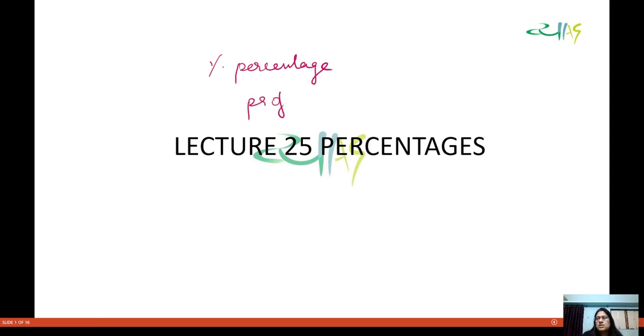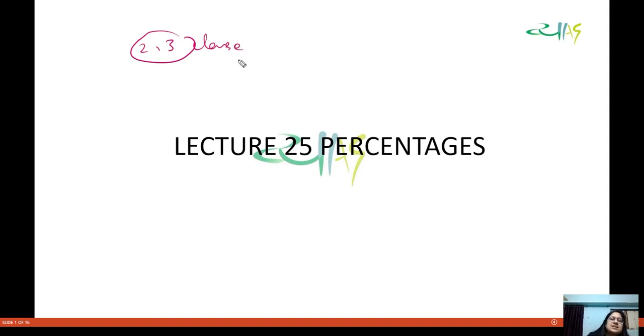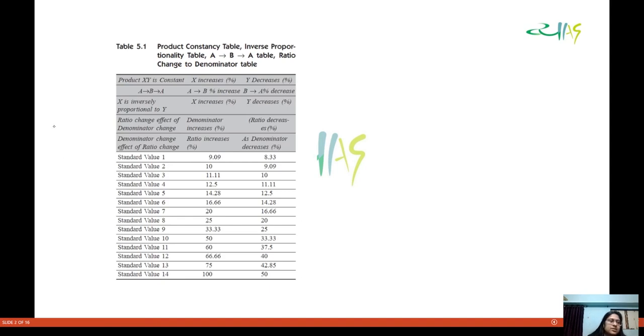Without percentages, we cannot do any of the chapters such as profit and loss or time and work. So we will spend a good amount of time on percentages, and only then will we move forward. Regarding other classes, we can extend 2 or 3 classes, because we want to understand the concept of percentages. So fine, let us start from the concept.